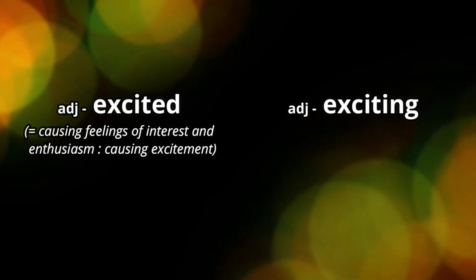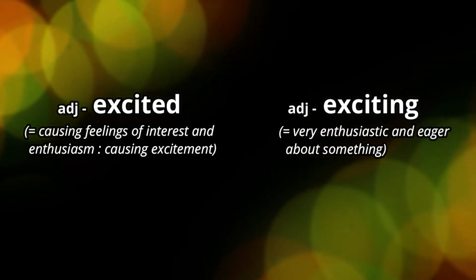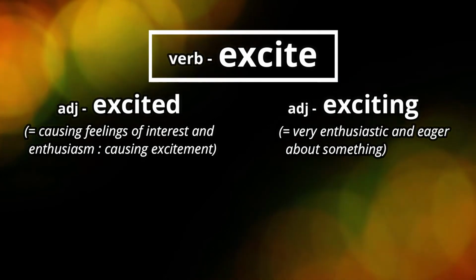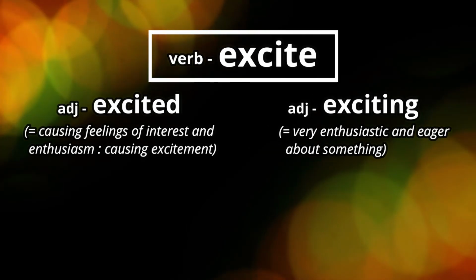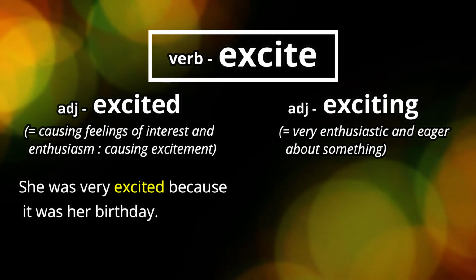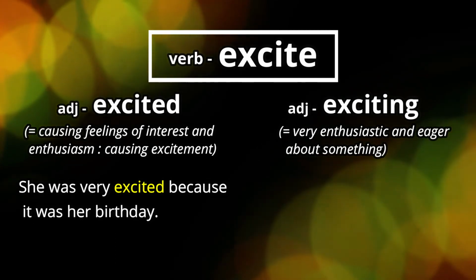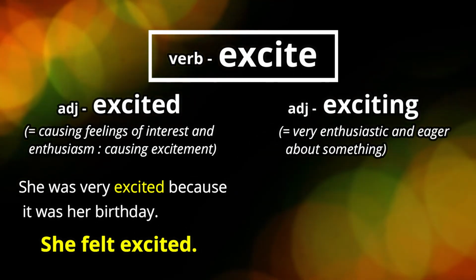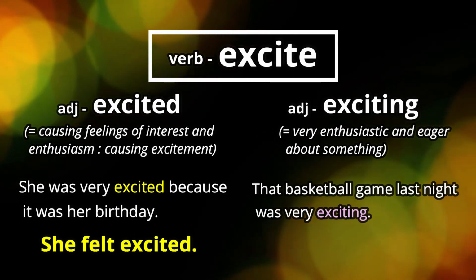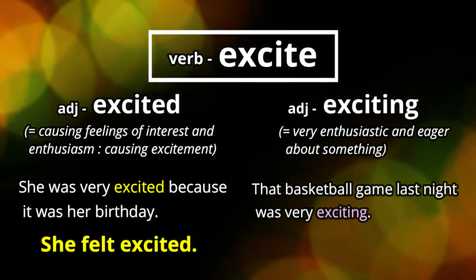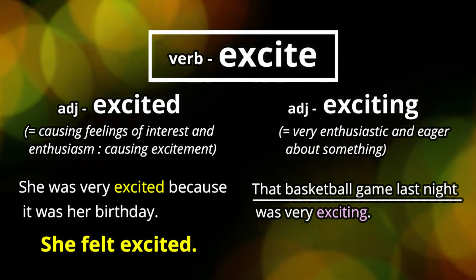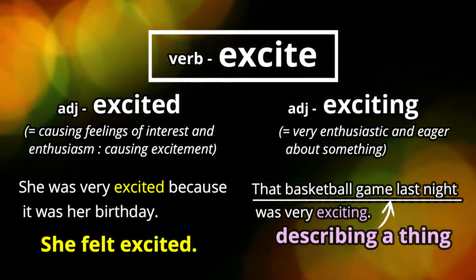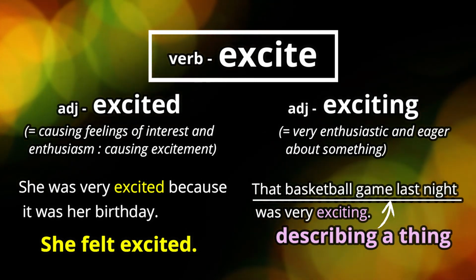Okay? Next we have excited and exciting. And they are formed from the verb excite. So in the first example, she was very excited because it was her birthday. So she felt excited because of her birthday. And in the next example, that basketball game last night was very exciting. And we are describing a thing. We are describing the basketball game. And that's why we use the ing.